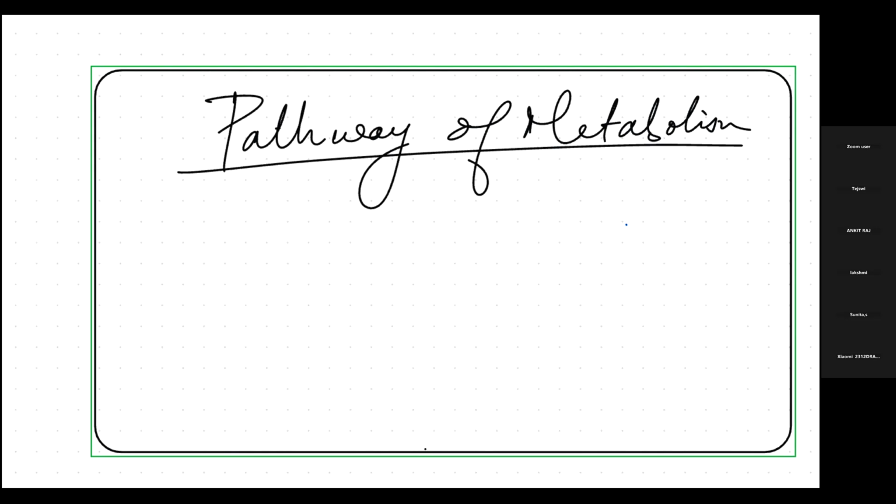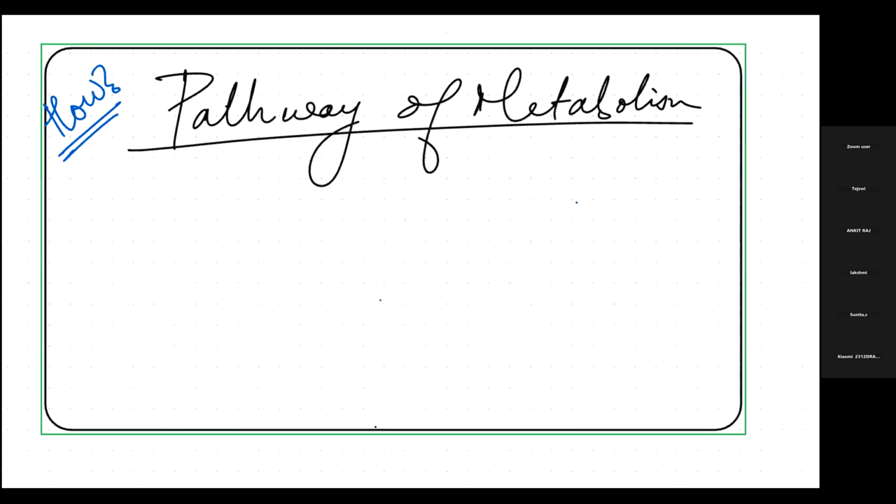So now what we are seeing is how the metabolism is happening. We saw what is metabolism, then we saw where it will be happening, and now we are seeing how it will happen. How is the question right now? As I said, there will be three phases.